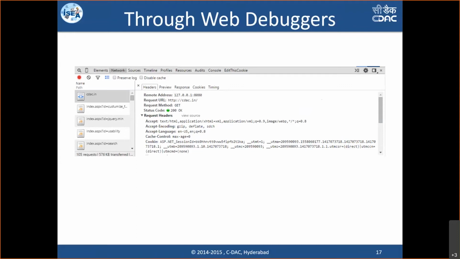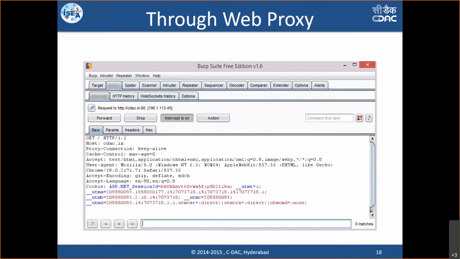Whatever defenses we have put in already, IDS kind of things, they try to detect that somebody is trying to understand what web server is mine. And so they try to make their IDS or IPS strong enough in terms of blocking web server based attacks. Like this, one can do better planning. The same information we can also see through the proxies. In just 5 minutes' time, I'll explain the proxy also.